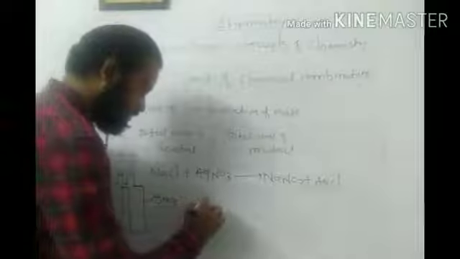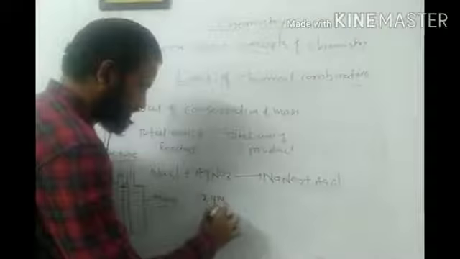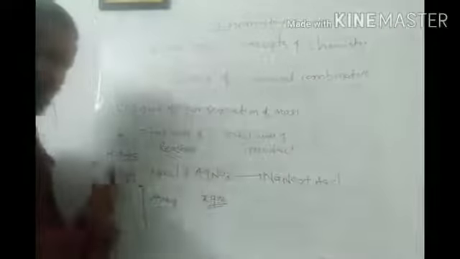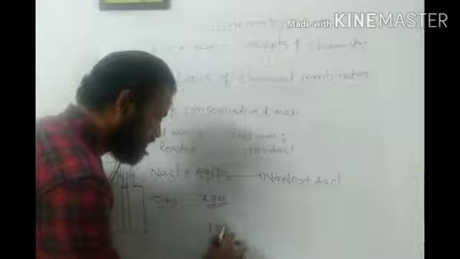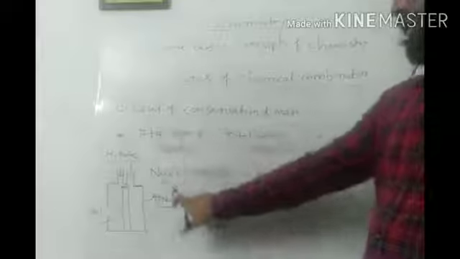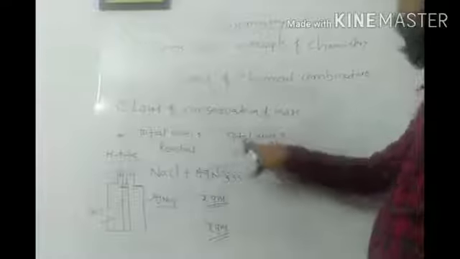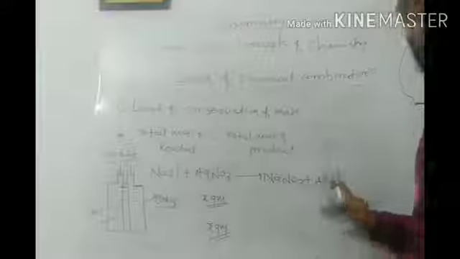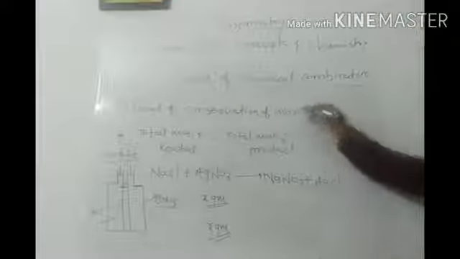Let us say on the reactant side the total mass before reaction is x gram. After reaction, if I get the same mass, x gram, then I can say that the law of conservation of mass is applicable here. If you see the example, you will come to know you get the same mass. According to the statement, total mass of reactant, this reactant side, equals total mass of product, this product side. In this way this law is validated.